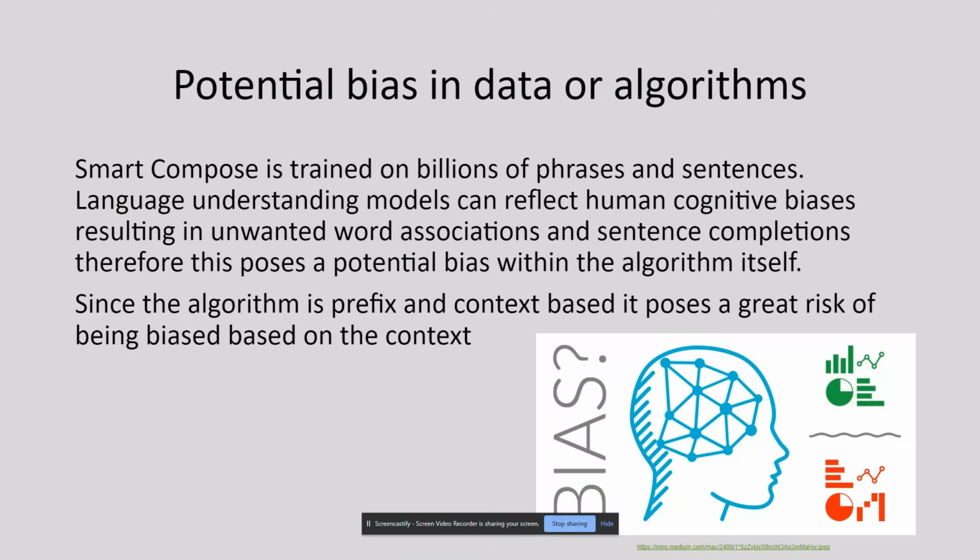Smart Compose is trained on billions of phrases and sentences. Language understanding models can reflect human cognitive biases, resulting in unwanted word associations and sentence completions. Therefore, this poses a potential bias within the algorithm itself. Since the algorithm is prefix and context-based, it poses a great risk of being biased based on the context.